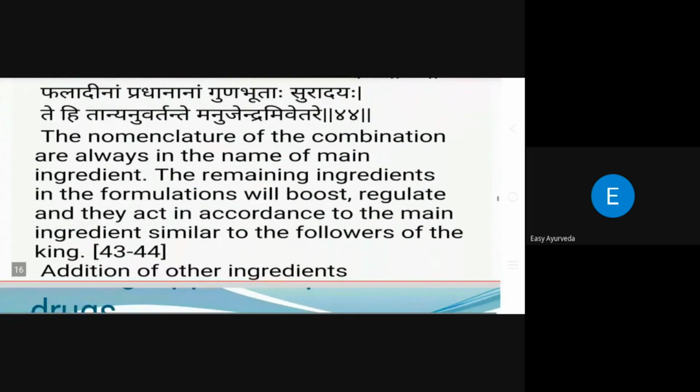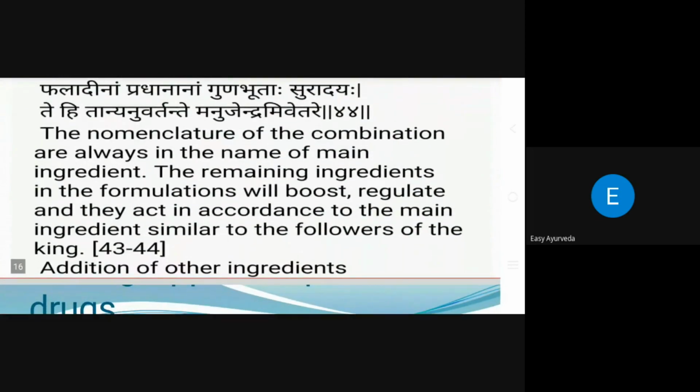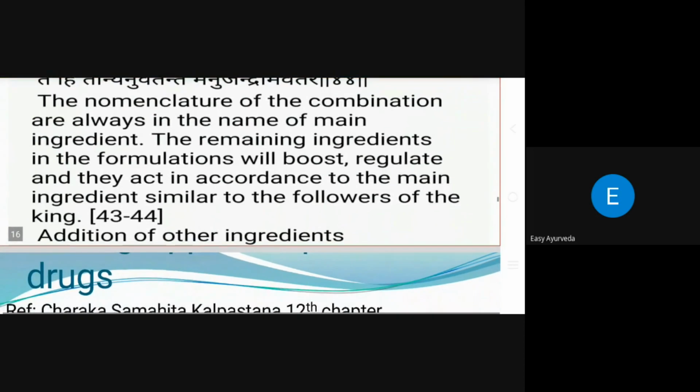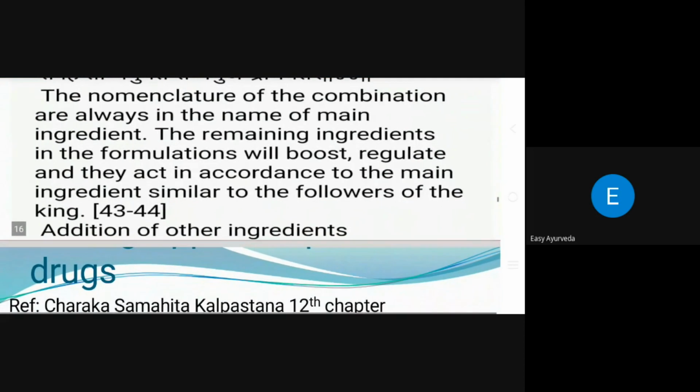So in this sloka he is telling that the nomenclature of the combination is always in the name of the main ingredient. The remaining ingredients in the formulation will boost and regulate, and they act in accordance with the main ingredient, similar to the followers of the king. This simile also he is telling.